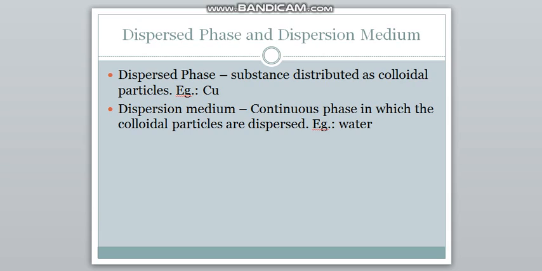Dispersed phase is what is dispersed in the colloidal solution, the substance which is distributed as colloidal particles. For example, if we take a solution of copper in water, then copper is the one which is dissolved in water. So copper becomes the dispersed phase, and the dispersion medium is the medium in which the dispersion has taken place. That is, the copper has been dispersed in water. So water is the dispersion medium here.